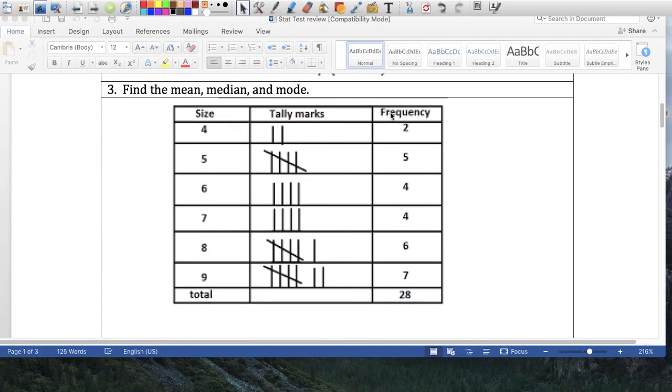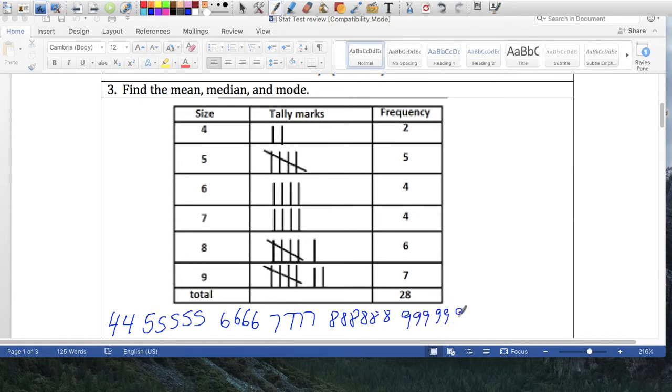This one, find the mean, median, and mode. I saw a lot of people adding this column, 4 plus 5 plus 6 plus 7 plus 8 plus 9, and dividing by 7, or even adding the frequencies, 2 plus 5 plus 4 plus 4 plus 6 plus 7. But that's not the way you should have done it. You have to actually list out your numbers, your data. This table represents this particular data. The 4 shows up twice, the 5 five times, the 6 four times, the 7 four times, the 8 six times, the 9 seven times.